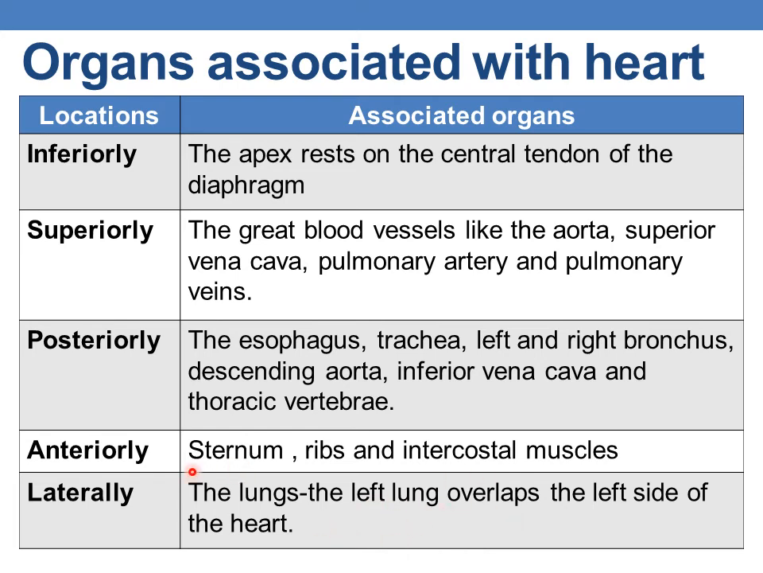So laterally the heart is associated with the lungs, anteriorly with the sternum, ribs and intercostal muscles, whereas posteriorly are the structures listed. These are the various locations and the various associated organs. So this table is very important. By this we complete the location of the heart.